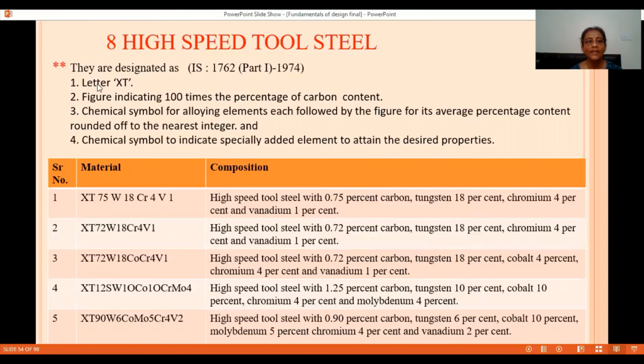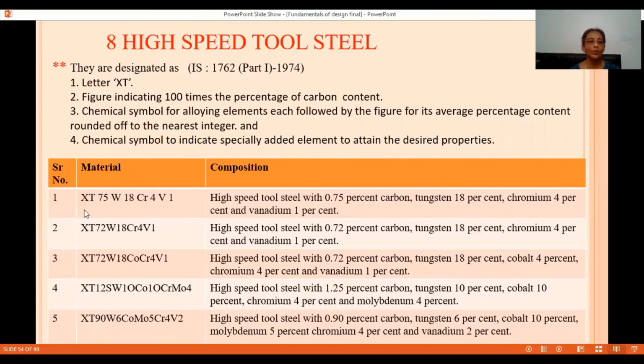It starts with letters XT, then a figure indicating 100 times average percentage of carbon. Then there is a chemical symbol for alloying elements, and each chemical symbol is followed by a figure for its average percentage content to the nearest integer. And there will be some chemical symbols which will be specially added to attain desired properties.